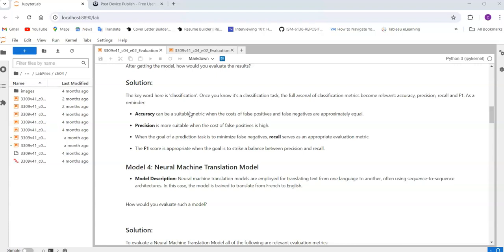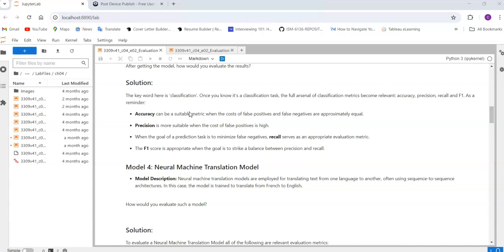The next things are recall and F1 score. Make sure you know the formulas for these four, and also know what the best metric is for each in a particular domain. Usually for this kind of task you use accuracy, precision, recall, and F1 score as the best metrics.